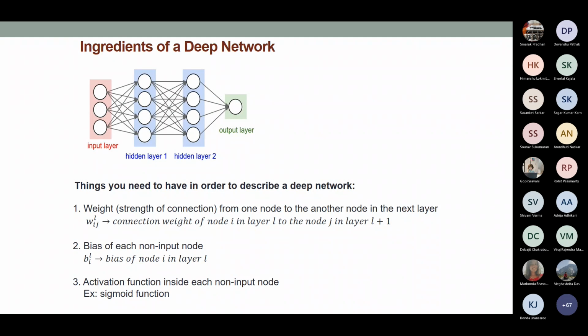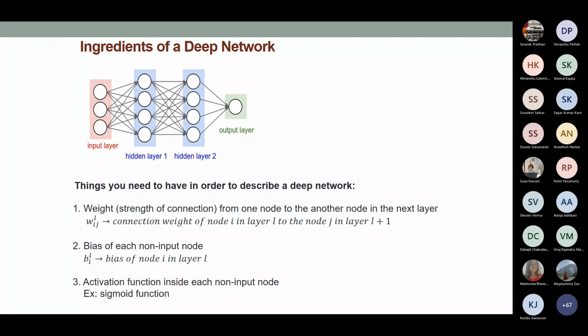Therefore, for every two consecutive layers, this weight is essentially a matrix, a weight matrix. For example, from the input layer to hidden layer 1 there is one weight matrix, from hidden layer 1 to hidden layer 2 there is another weight matrix, from hidden layer 2 to the output layer there is another weight matrix, and so on. You have probably heard of another thing called a tensor in deep neural networks. A tensor is nothing but a set of matrices. That is why people talk about tensor processing, which we will touch upon briefly later on in this lecture. That's the first kind of parameters, the weights.